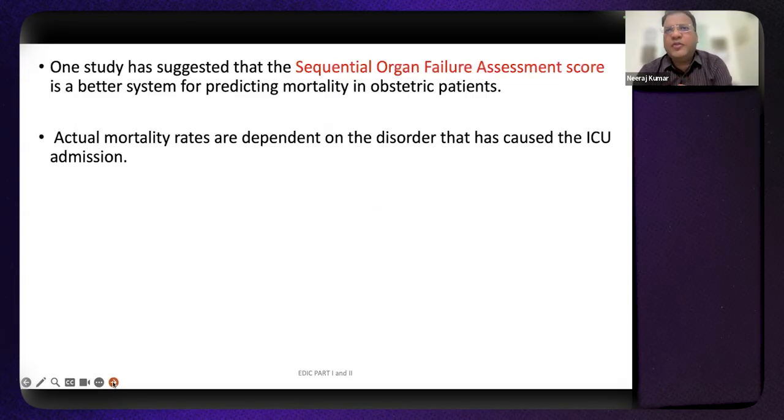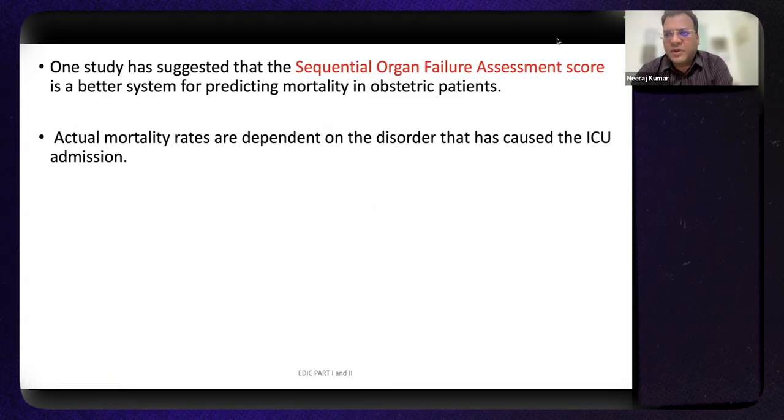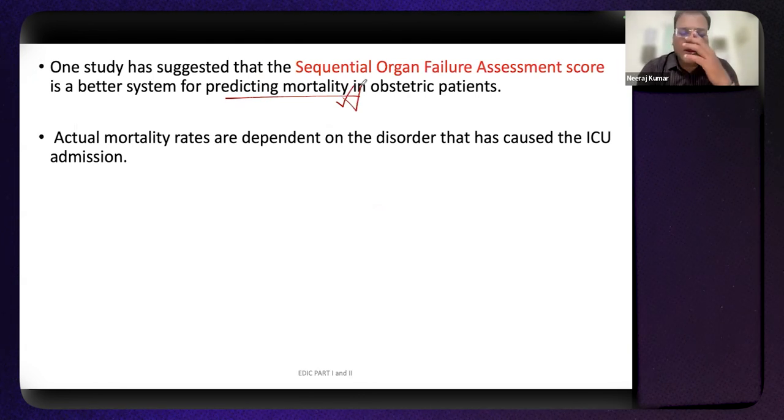Now, a few studies found that the SOFA score is a better predicting system for mortality in obstetric patients. But when you read further details about SOFA for emergency triaging of obstetric patients, another term is the modified obstetric SOFA, which you have to read about also. It may be asked in your exam what the modified obstetric SOFA is.